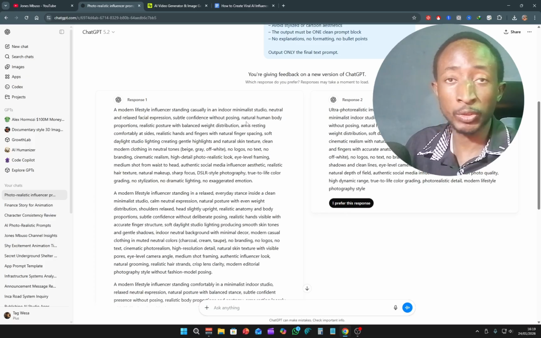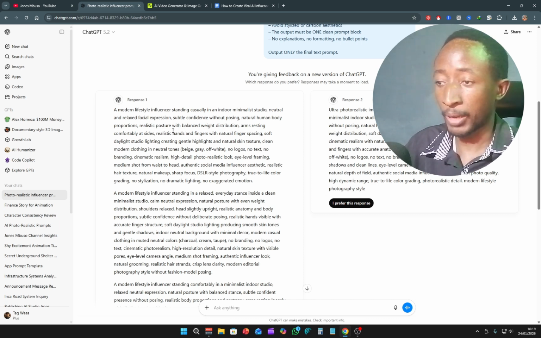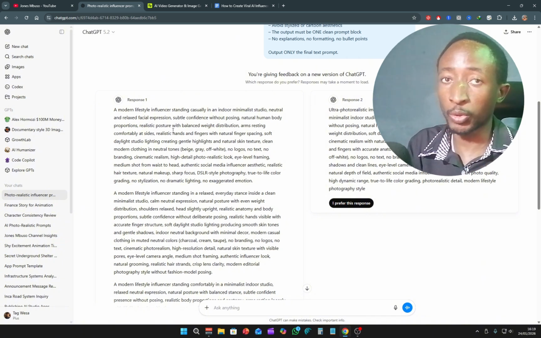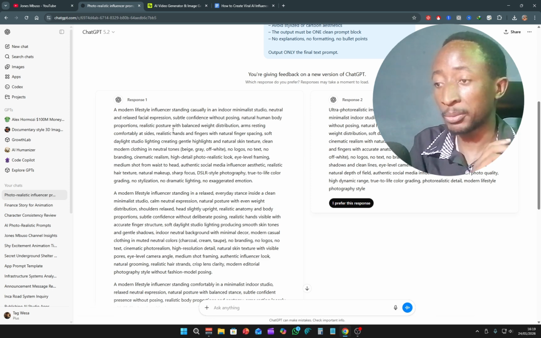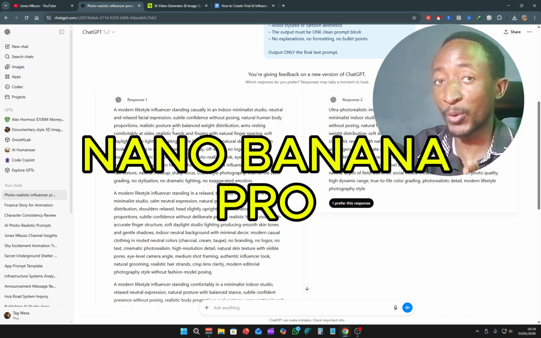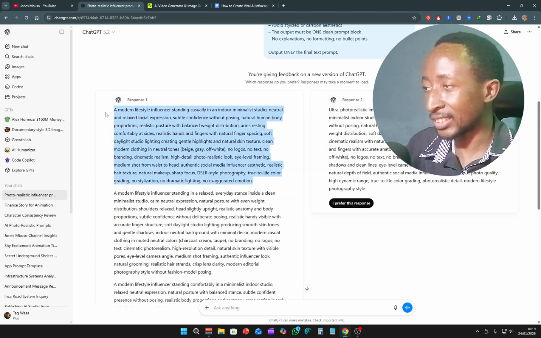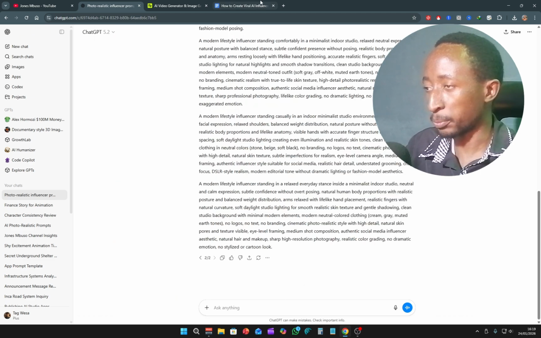Okay, if you want, you can actually generate the images here in ChatGPT if you have, let's say, you're on a plus plan. However, like I mentioned, we are using HiggsField in this video because it has all the tools, including generating images, and it has my favorite tool for generating images, which is Nano Banana Pro. So let me just go right ahead. I'm going to get this one right here, the first description. Let's go right ahead and say prefer this.